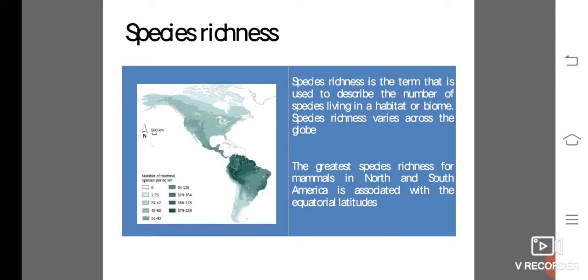Other factors influence species richness as well. For example, the study of island biogeography attempts to explain the relatively high species richness found in certain isolated island chains. Species richness is the term that is used to describe the number of species living in a habitat or biome. Species richness varies across the globe.